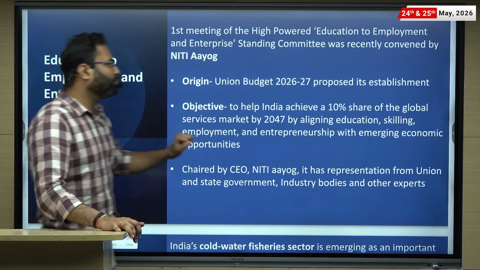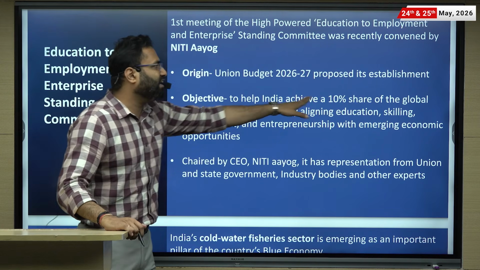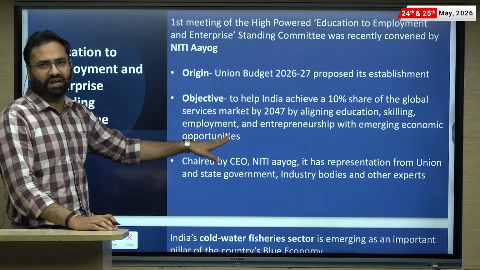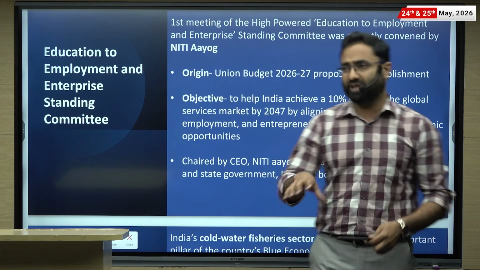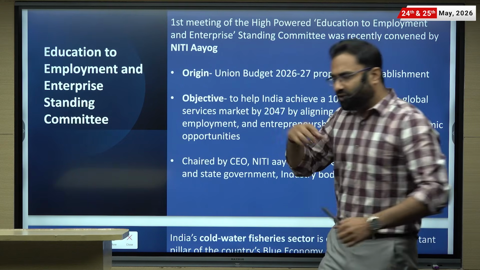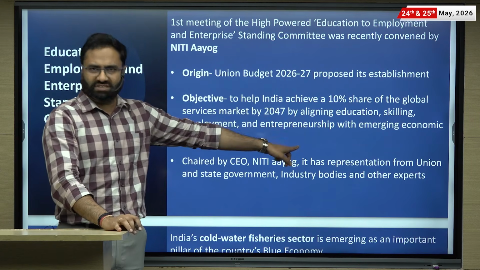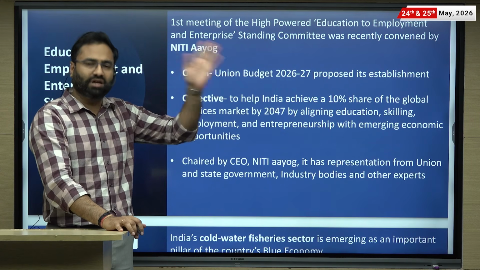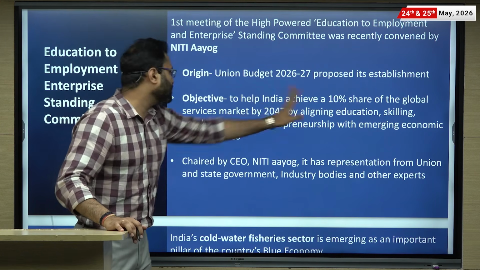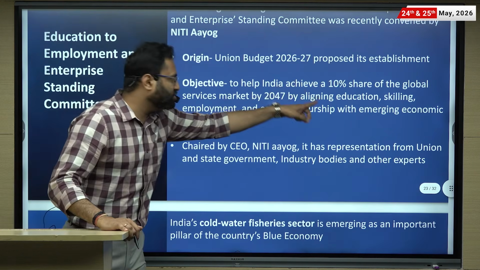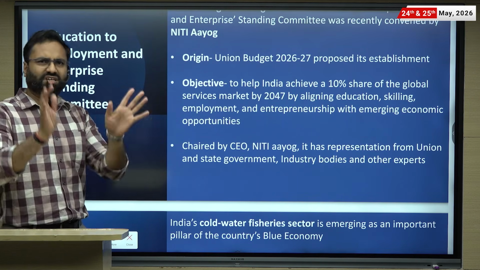Purpose of its proposed establishment. Objective क्या है? Purpose क्या है? The purpose is to help India achieve 10% share in the global service market. See, we are taking the target of 2047, achieving Viksit Bharat by that point of time. In order to achieve that target, we have to ensure employment generation. We have to ensure all these things, including the development of the service sector. We are focusing upon industrial development, but the service sector where we have an advantage should also be exploited or utilized. So 10% share in the global service market, including education, skilling, employment, entrepreneurship with the emerging economic opportunities. These things have to be explored.